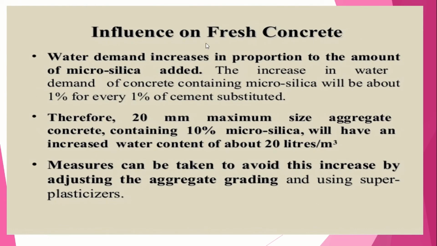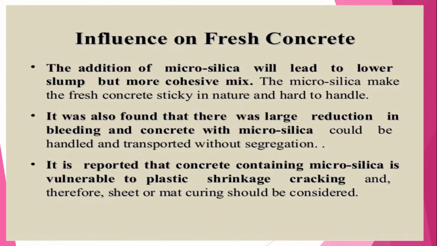The influence on fresh concrete is that water demand increases in proportion to the amount of microsilica added. Therefore, 20 mm maximum size aggregate concrete containing 10% microsilica will have an increased water content of about 20 liters per cubic meter. Measures can be taken to avoid this increase by adjusting the aggregate grading and using superplasticizers.